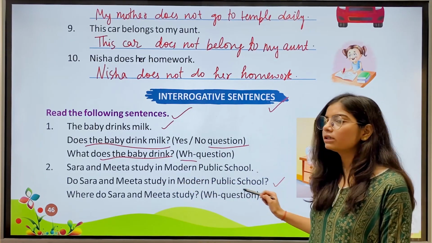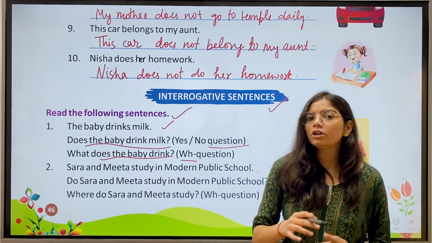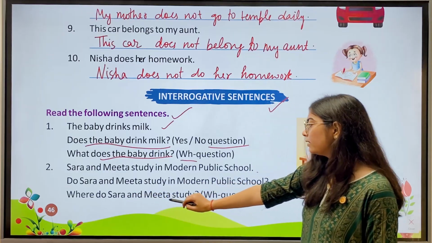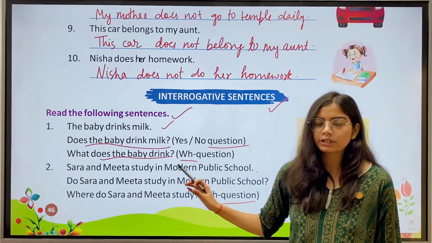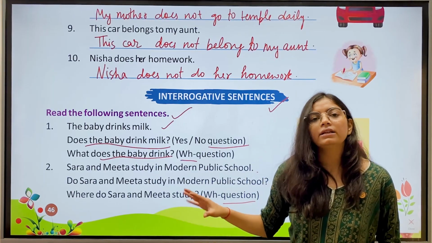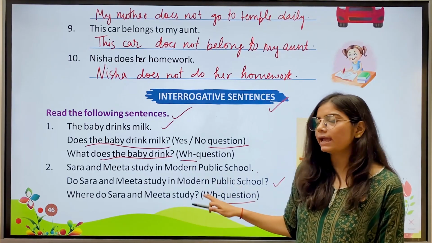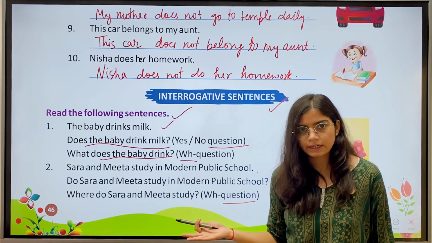This is a question we have to answer in yes or no. If we talk about the proper question, then where do Sarah and Meeta study? This is the WH question. If we have a WH family word, then we can say that this is a WH question. So these types of sentences are called interrogative sentences.